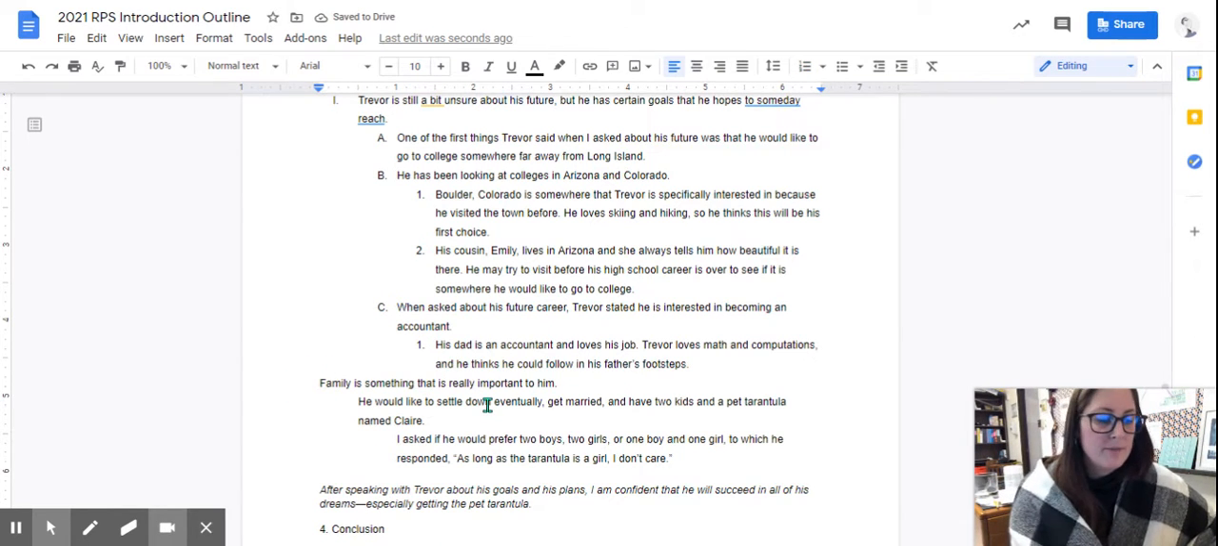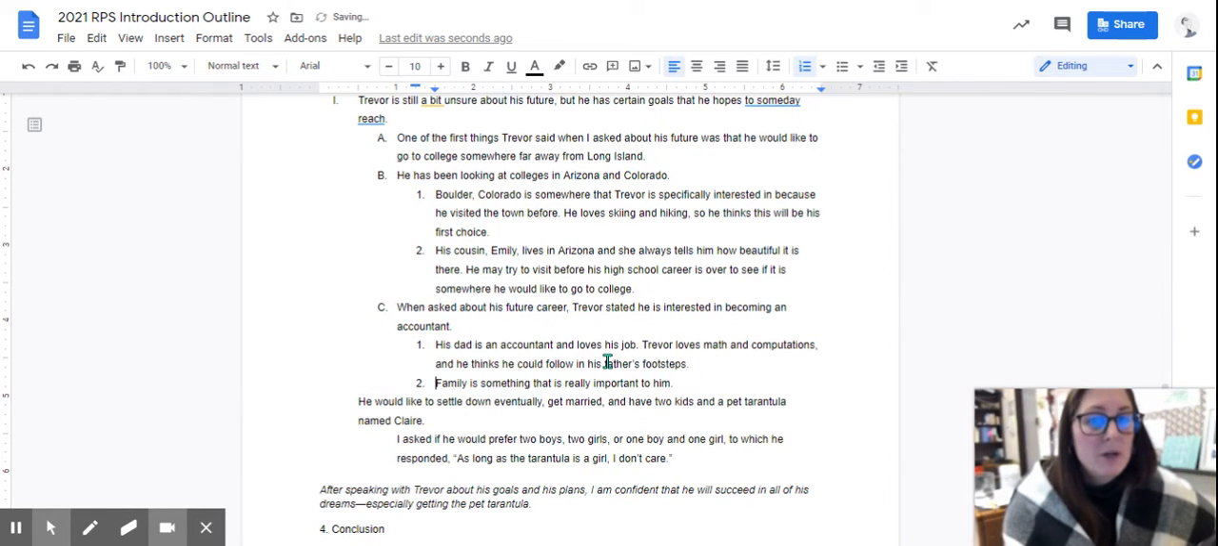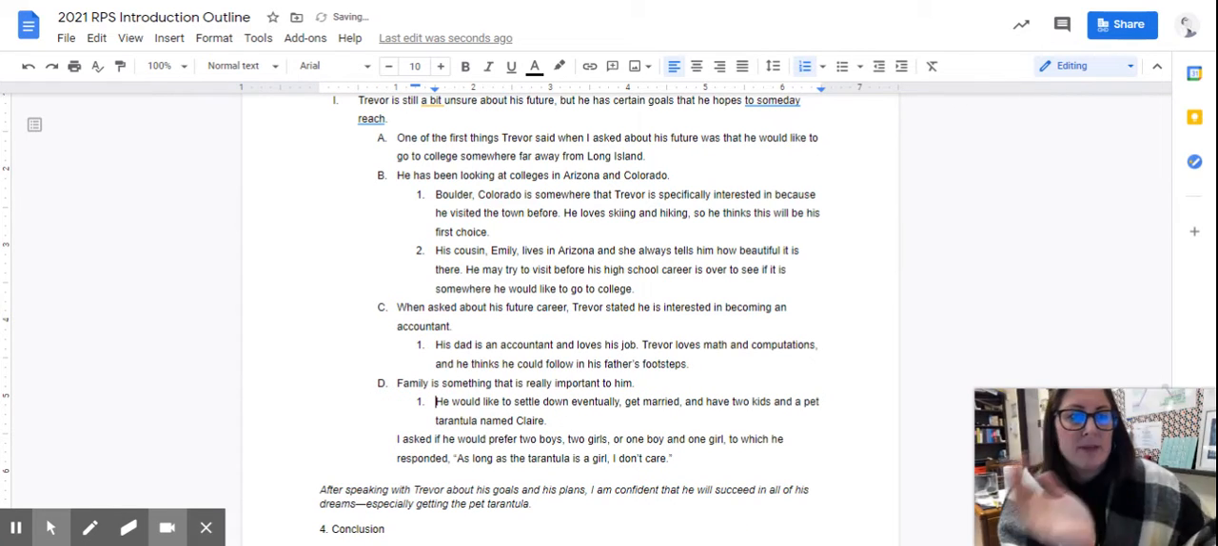And now family, something that is really important to him. Now, this could potentially go under his dad being an accountant, but when I look at what I'm really talking about, it's going to be his future family, not related to his accounting aspirations. So we're going to move that to the side. So all the things that we're talking about in his future, college, career, family, are all going to go to the side. Right, so this is about his family.